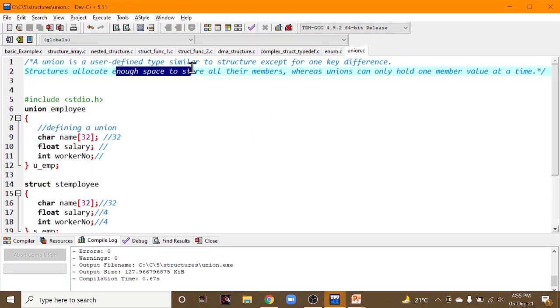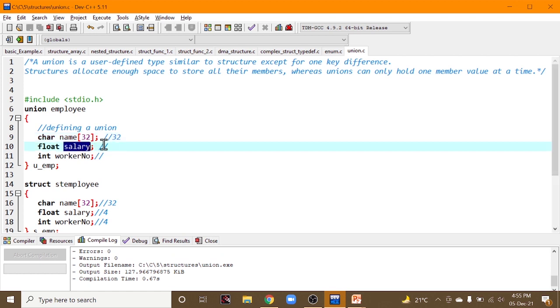Structures allocate enough space to store all their members, whereas unions can only hold one member value at a time. Here it is holding the name value at a time because it is fixed, whereas salary holds only one member value at a time. That is the clear definition of your union.